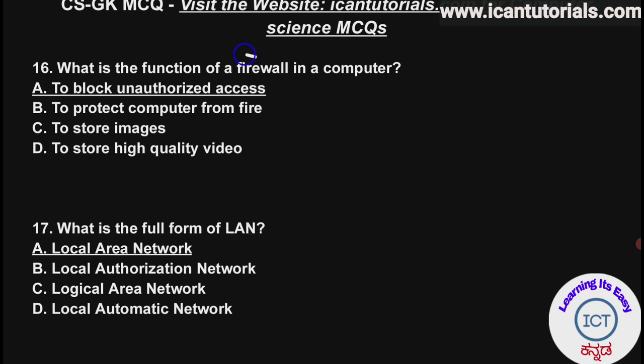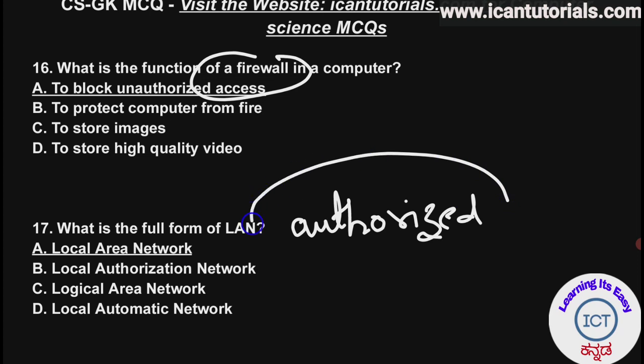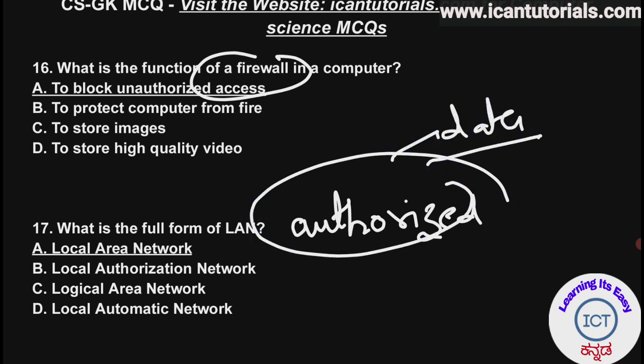So what does that firewall do? Firewall allows only authorized software, only authorized people. Only authorized people can access the data. It allows only authorized people to access the data, and unauthorized people will be stopped from accessing the data. That is the use of a firewall.